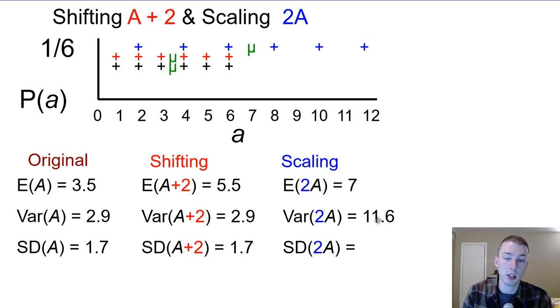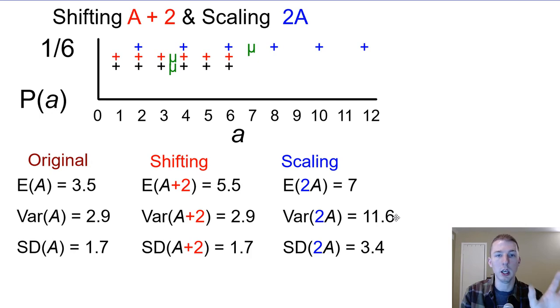And then when we take the square root of variation, that'll give us back the standard deviation, which is going to be 3.4. And the standard deviation is actually, interestingly enough, going to double, because when we take the square root of something that was 4 times as big, it's going to go back down to just being 2 times as big, which is kind of interesting. So the standard deviation got doubled, but the variation got quadrupled because it was the double squared when we're dealing with variation. So before we had a standard deviation of 1.7, now we have a standard deviation of 3.4, and then we have 4 times the original variation as well.